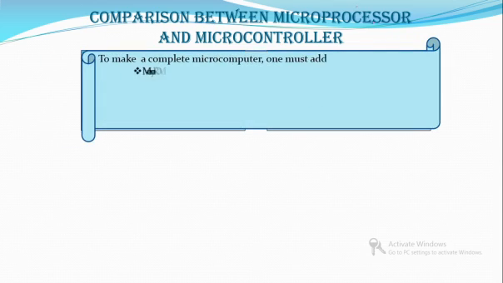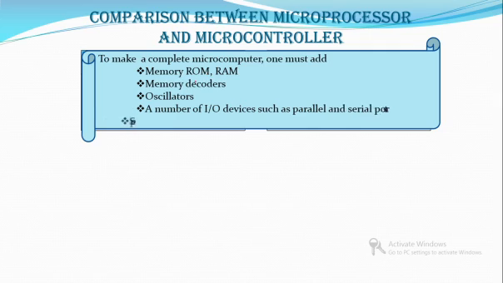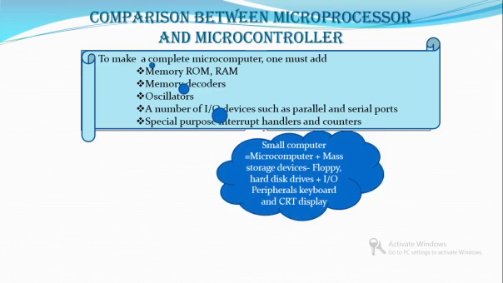Okay, so to make a complete microcomputer, we require memory, that is read-only memory and random access memory, and some memory decoders and some oscillators and input devices which may be parallel or serial ports, as well as some interrupt handlers and counters.